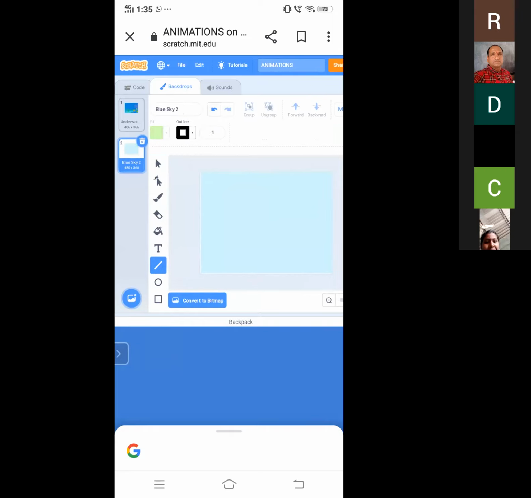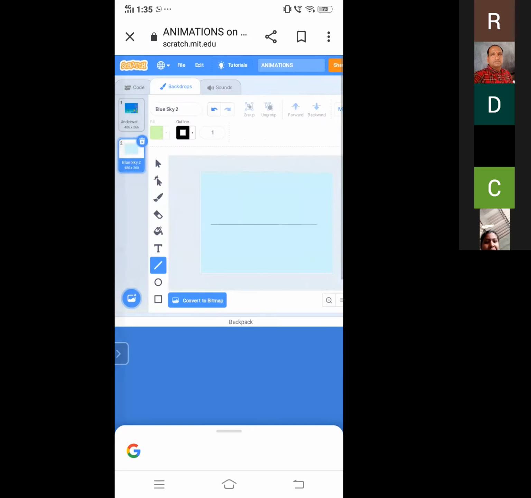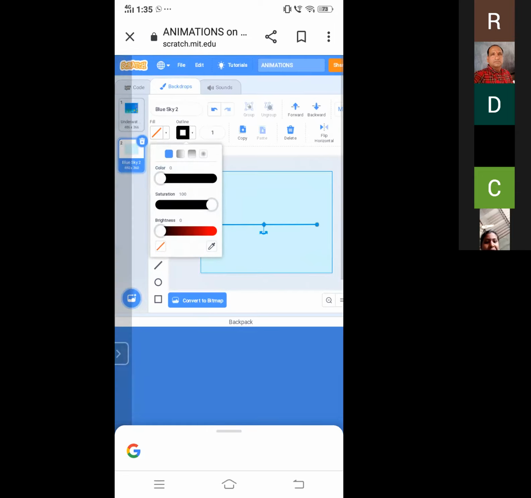And this line, if you want to draw any line, you can create your own sprite also. For example, if you want to draw a stick, you can simply draw a stick. So it will be applied here also. I want to change the thickness of this. You can select this first and then choose the color of it.